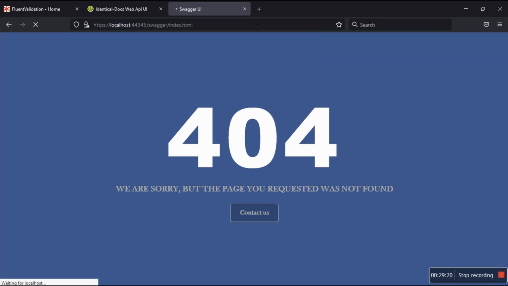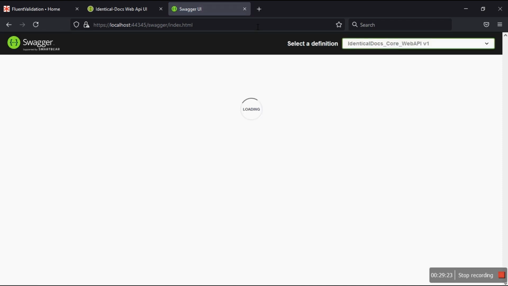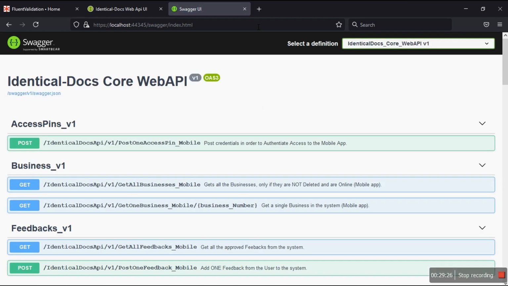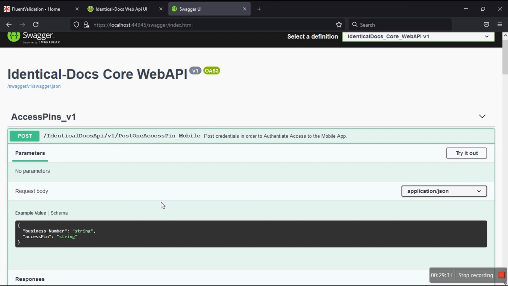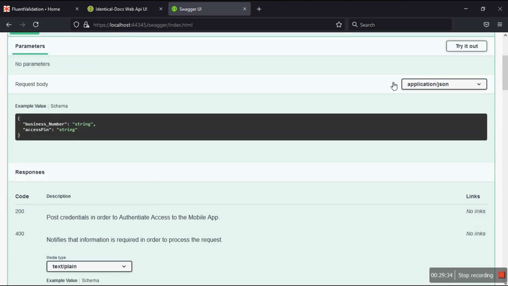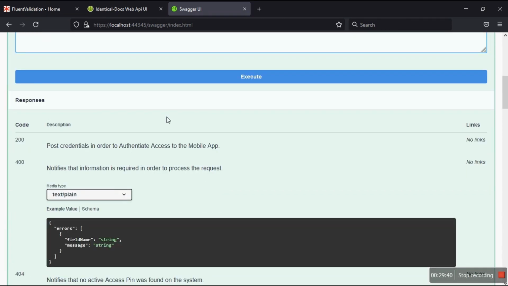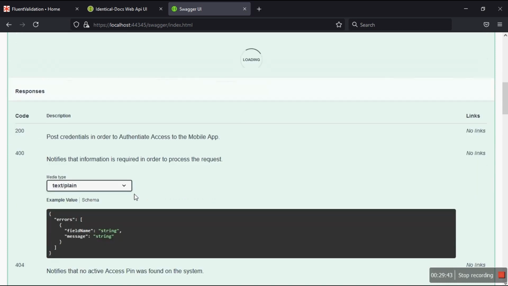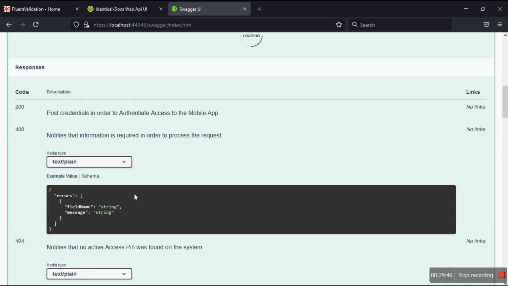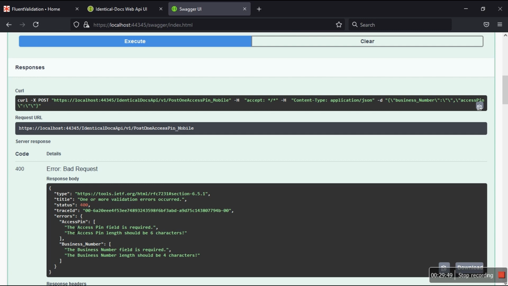We did this. I'm just showing the goodness of what I did in my previous video for Swagger. This is a beautiful UI in .NET Core. Beautiful. Okay, so we are still on access pin for version 1 post. And then I'm just gonna hit try out, and I'm gonna remove these guys again, and then I'm gonna hit this big blue button. That's gonna show the errors. There we go. So now see, a bad request, 400. It says the access pin is required, the business number is required, and then my own custom validation rules.